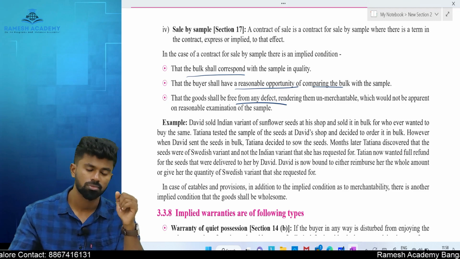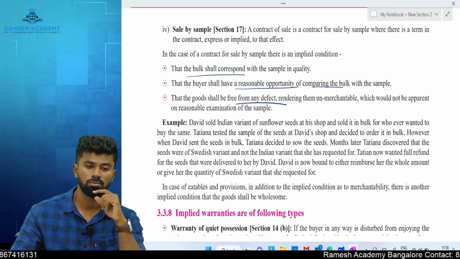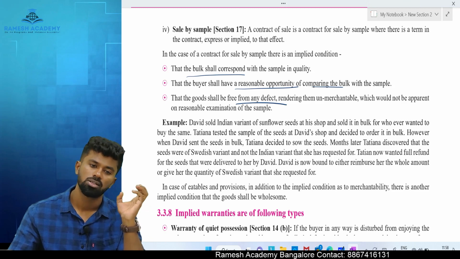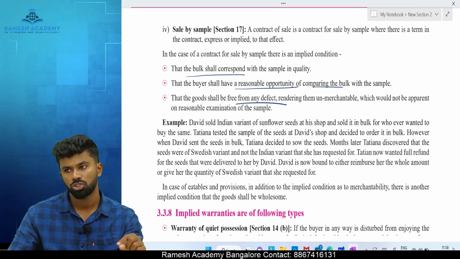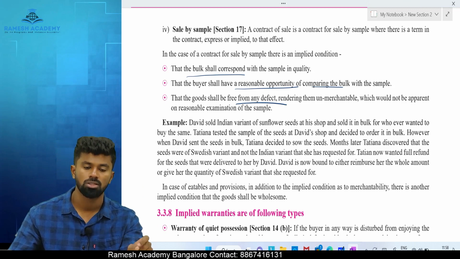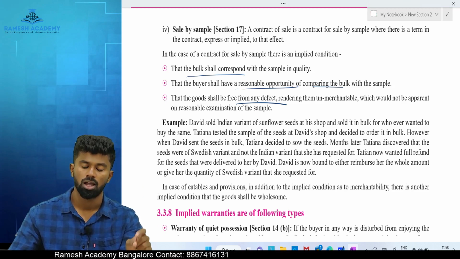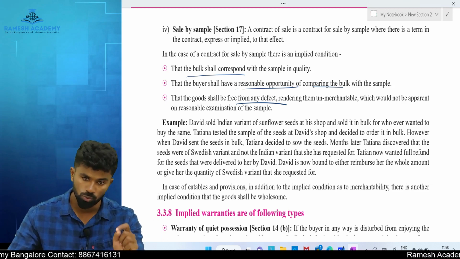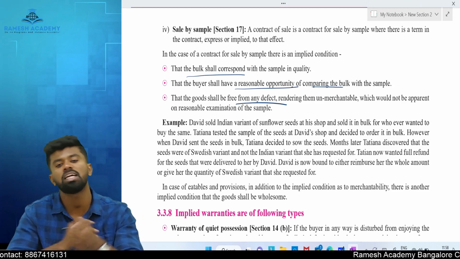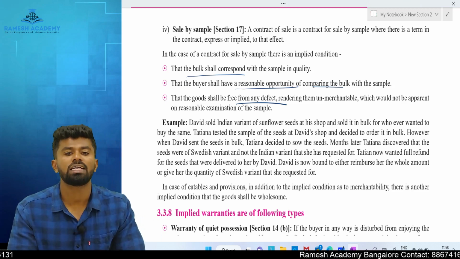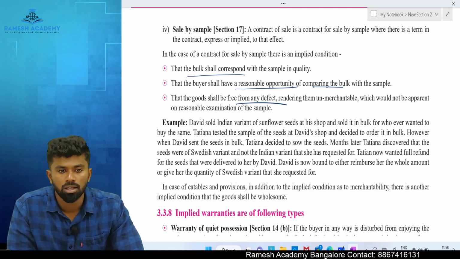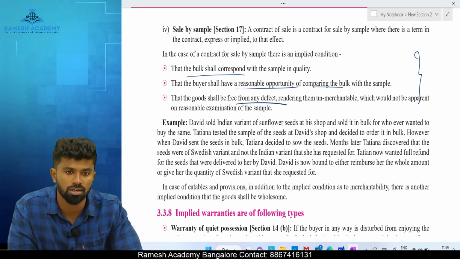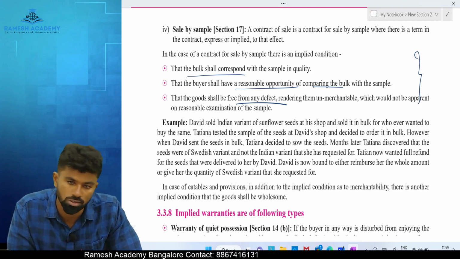So these are the conditions. In case of sale by sample, there is an implied condition that the bulk supplied should be same as a sample, the buyer should have an opportunity to inspect the bulk and compare them with the sample, and the goods supplied shall be free from hidden defect. We also call them latent defects. If any one condition is not satisfied, it amounts to breach of condition. The buyer can cancel the contract, plus he can sue for damages.